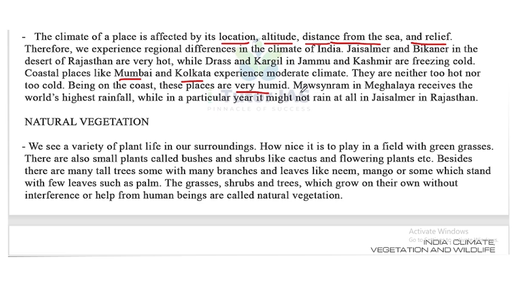Now, Mizoram and Meghalaya receive the world's highest rainfall. But at the same time, in a particular year it might not rain in Jaisalmer in Rajasthan. So Jaisalmer may receive no rainfall. That is the regional differences in India.